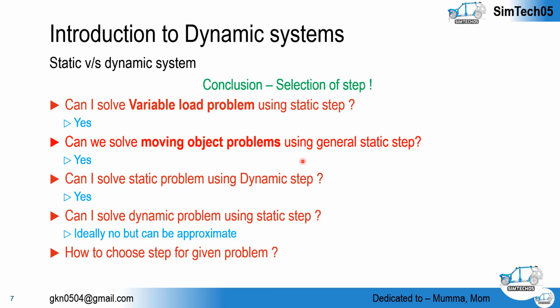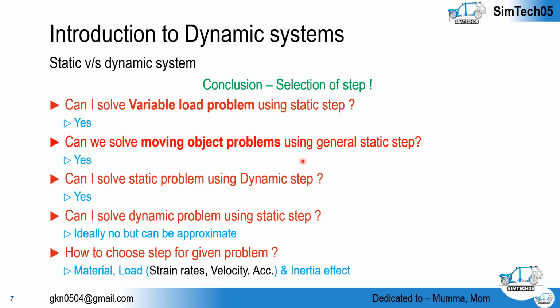And the last question: how do we choose the step for a particular problem? We have to decide which step is best suited to give an answer within a limited time period and with limited system configuration. First, check the inertia effect, whether it is dominant or not. If it is dominant, go to dynamic. If it is not dominant, go to static. Then check the load conditions, whether there is any initial velocity in the system. If not, you can easily use the general static step.